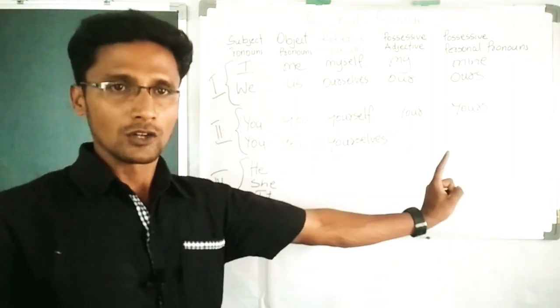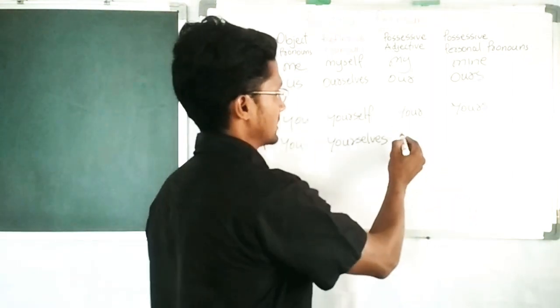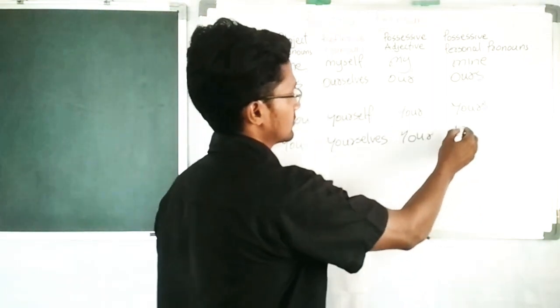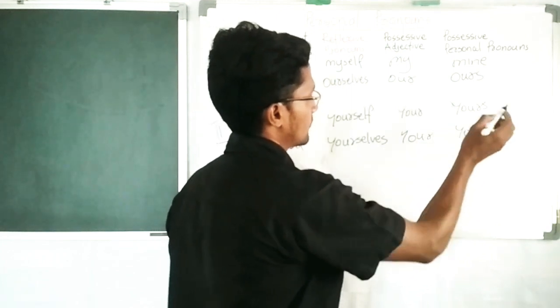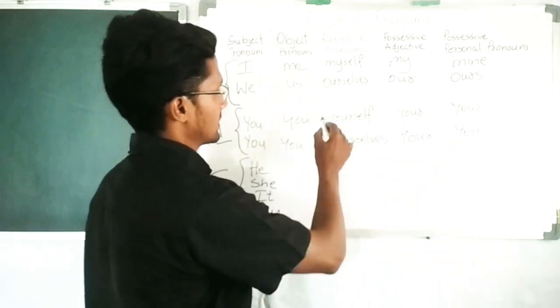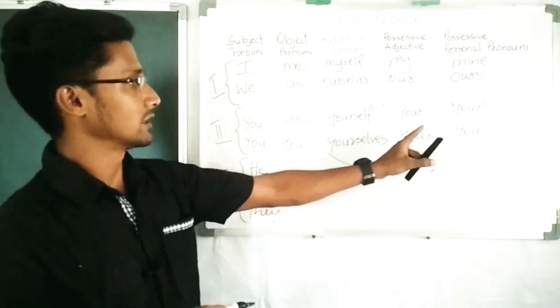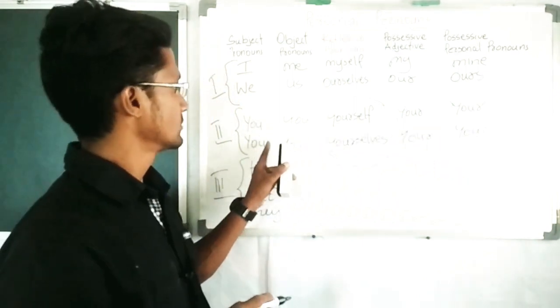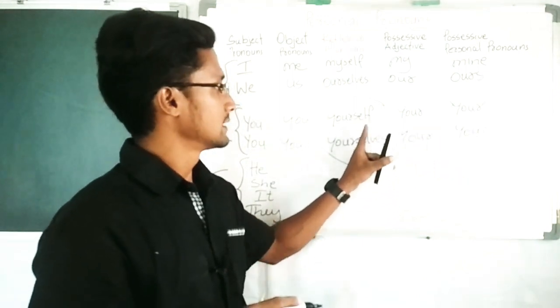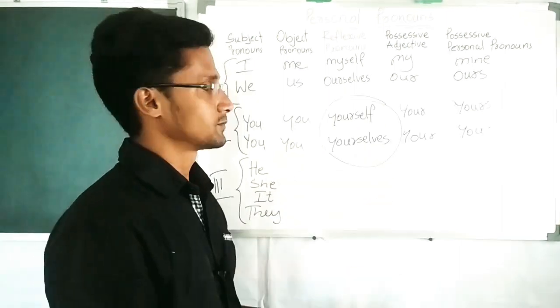For plural also the same things. The only change is here in reflexive pronoun. For the second person you, the change is only here.